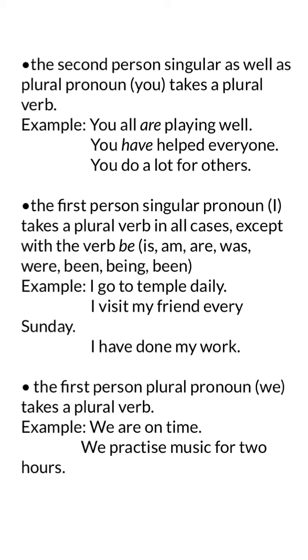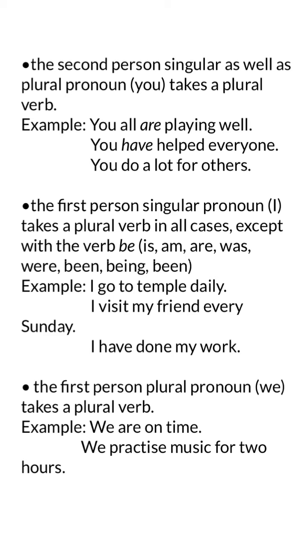So you will use a plural verb with the first person singular pronoun except when you are using any form of be. For example, I go to temple daily. Now here the verb go is in its plural form. Can you guess the singular form of this verb? It will be goes. So, I go to temple daily.